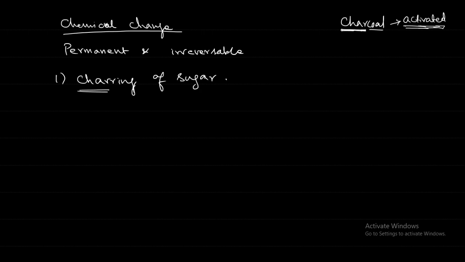Further, if you keep on heating, one stage will come where it will lose all the water and become totally black. So first it will melt, become brownish and very sticky, and then it will become a black powdery substance.